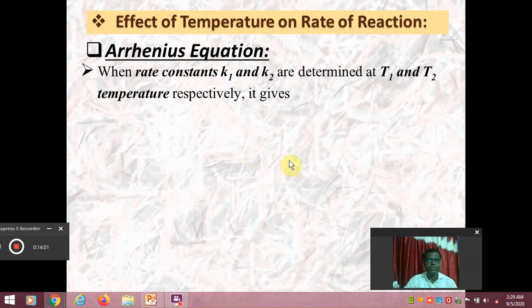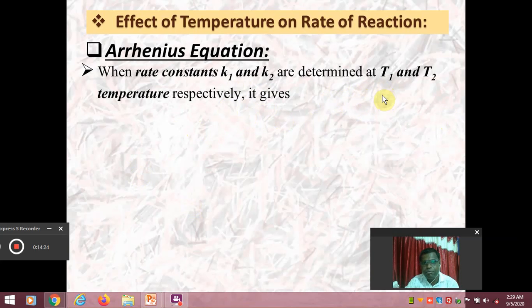So dear friends, consider when the rate constants K1 and K2 are determined at two different temperatures. Because already I told you, if the temperature is increased, then the rate of reaction also increases. It means that the rate constant of any chemical reaction depends upon the temperature.